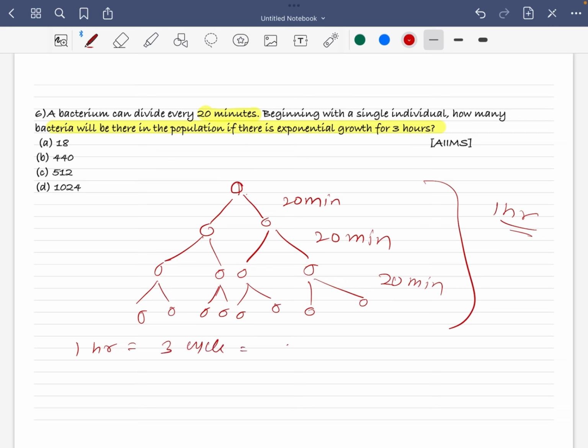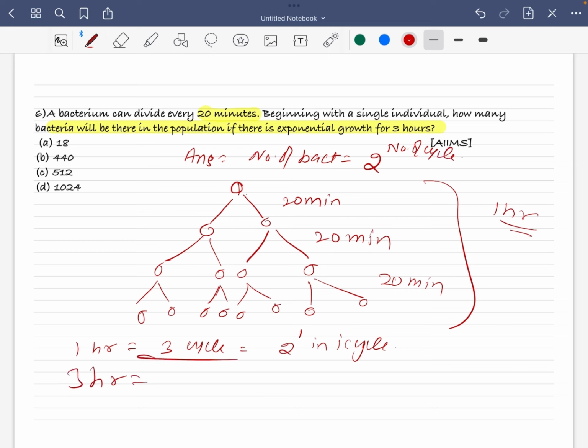In one cycle it just becomes 2 to the power 1. So the answer, the number of bacteria, will be 2 to the power number of cycles. We just have to find out the number of cycles. In 1 hour there are 3 cycles, so in 3 hours it's going to be 3 into 3, 9 cycles, right?